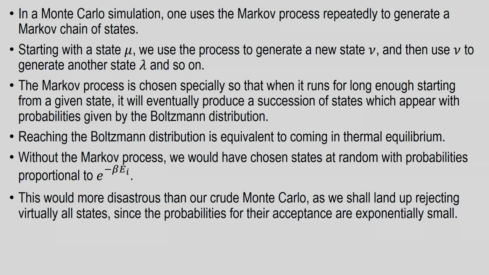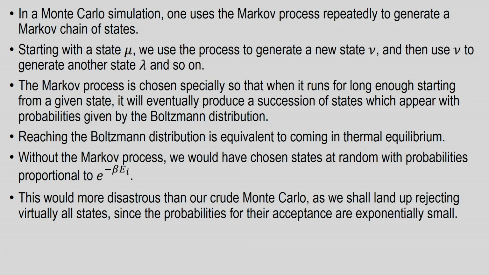So, as you generate more and more states in the Markov chain, you are likely to reach an equilibrium, which is called the thermal equilibrium, or the Boltzmann distribution.